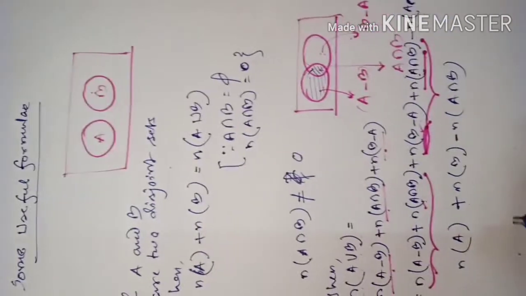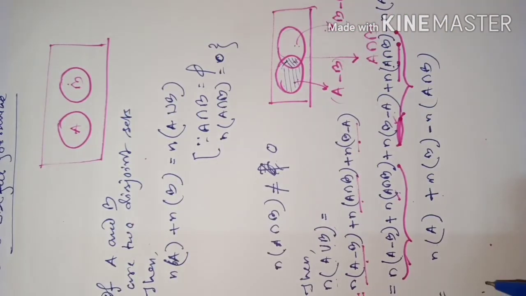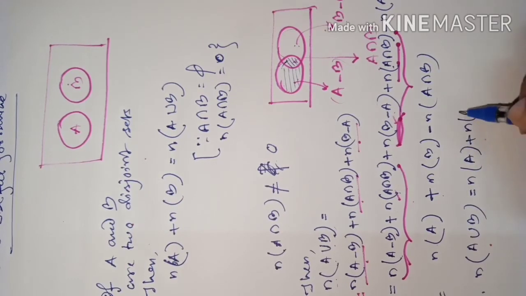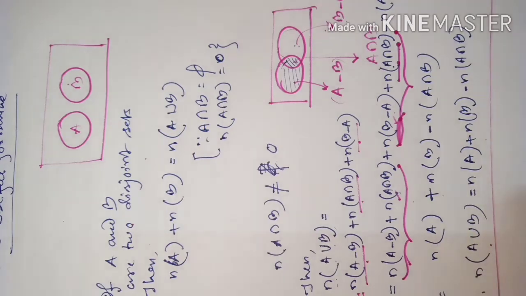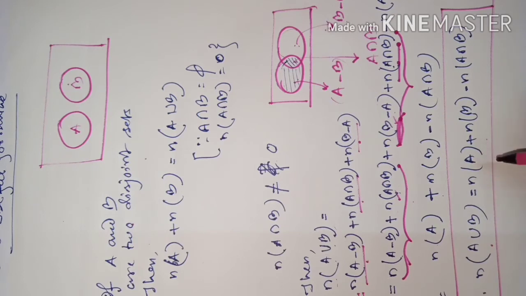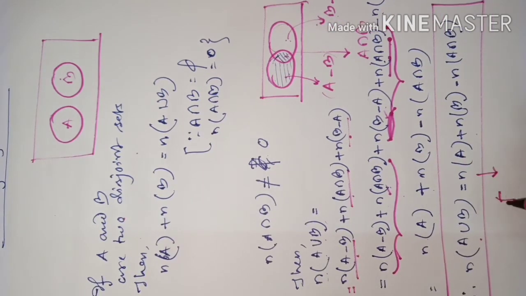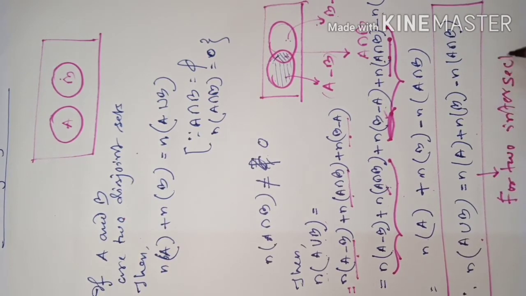To solve practical problems we have to use this formula many times. Therefore, the number of elements of A union B is the same as the number of elements of A plus the number of elements of B minus the number of elements of A intersection B. We have to use this formula in solving practical problems, for two intersecting sets. Intersecting means sets which have some common elements.